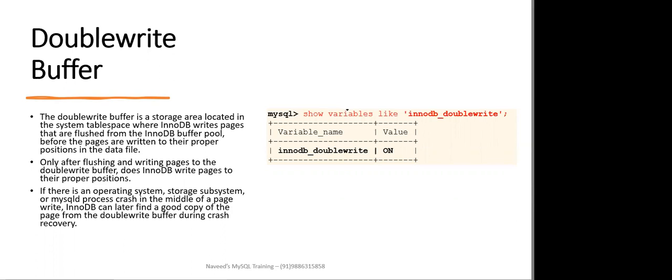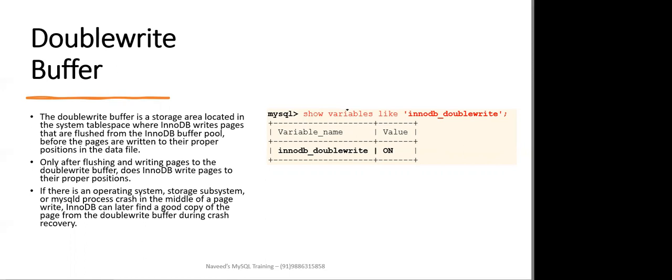So a partial page write can happen in case the disk gets completely full, or due to power outages, a crash, or a bug. Now this double write buffer is basically a reserved area capable of storing 100 pages. Again, it is located inside ibdata1, which is the system table space, and it is more like a backup of the recently written 100 pages.